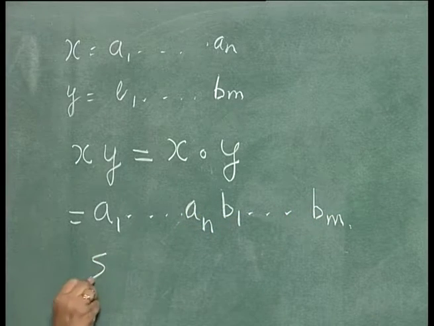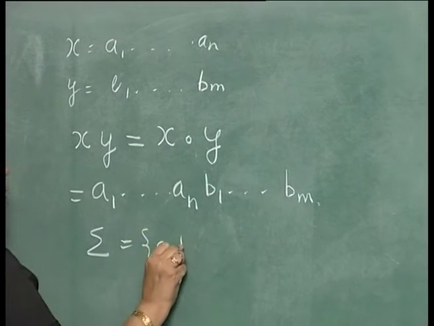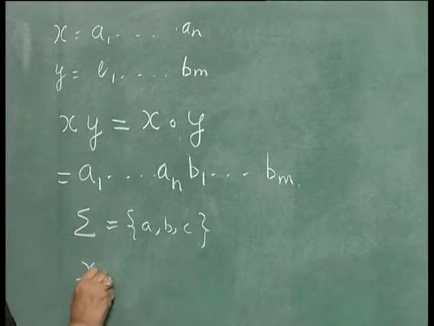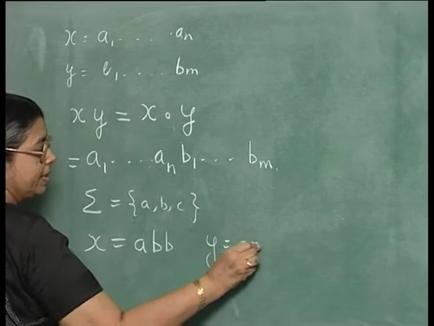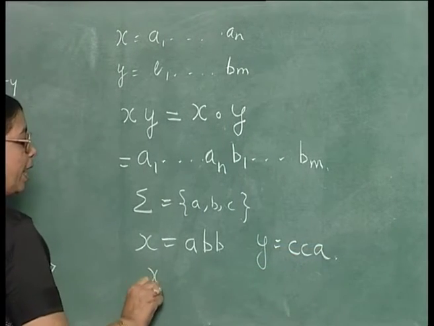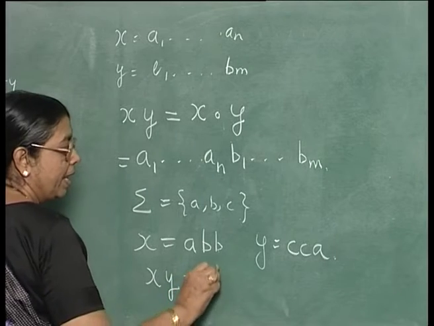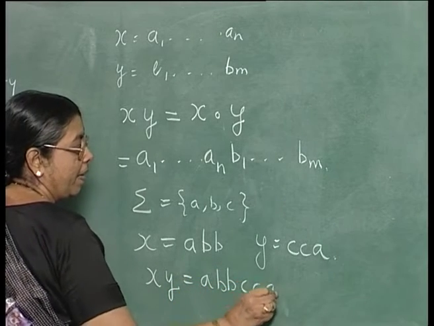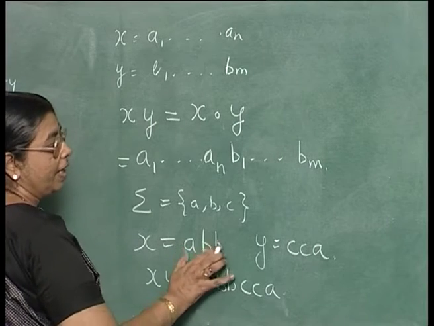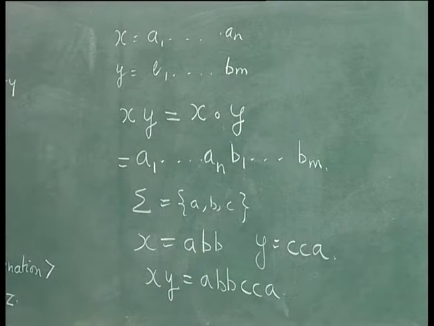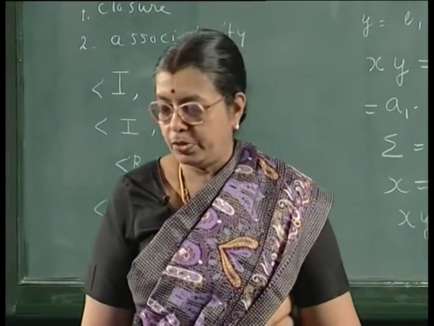Or for example, if you take the alphabet sigma to be a, b, c, and if you take one string x is equal to say abb and another string y is equal to cca, then x y concatenation is given by abbcca. Obviously, you can see that concatenation is associative, and also sigma star is closed with respect to concatenation, because if you concatenate 2 strings, we again get a string from sigma star. So, these are some examples of semigroups. The 2 properties are closure and associativity.